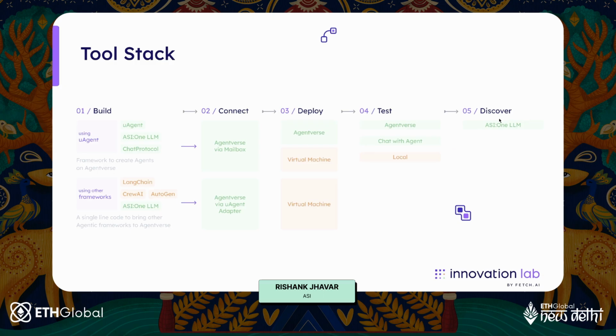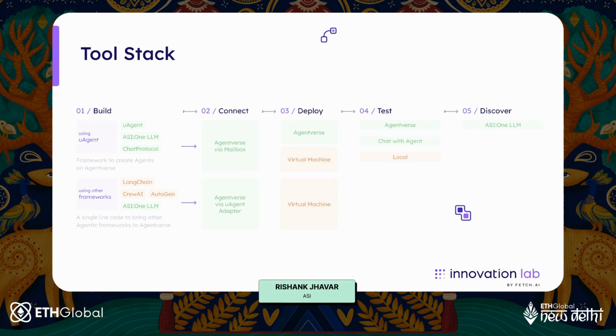And finally, the most important step is discover. This is something that is amazing, unprecedented, and no other framework has ever attempted before. You can discover your agent, and the entire world can discover your agent directly on the ASI1 LLM. Granted, it should be an amazing agent and something that they really find useful.